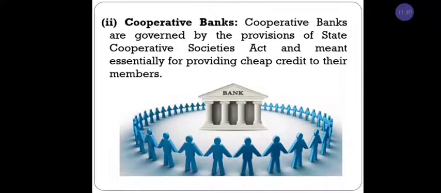The main objective of cooperative banks is a service motive, and cooperative banks provide loans at reasonable cost. Compared to commercial banks, the rate of interest is very low, but the main objective of commercial banks is making profit. Commercial means they focus on earning profit. This is called a cooperative bank.